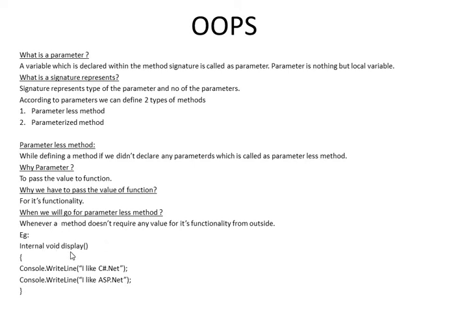Here we see void is the return type and display is the method. After display and the open bracket, there is no parameter defined, no argument defined, so that is called a parameterless method. So here we learn what a parameter is, what a signature is, what a parameterless method is, when we will go for parameters and when we will go for parameterless methods, and why we have to pass values to a function. These are the basic details we will learn about parameters.